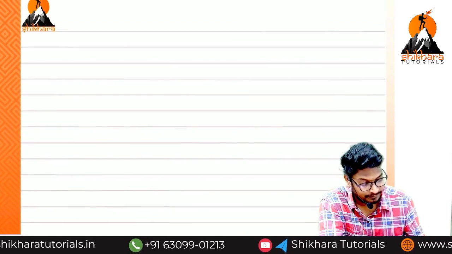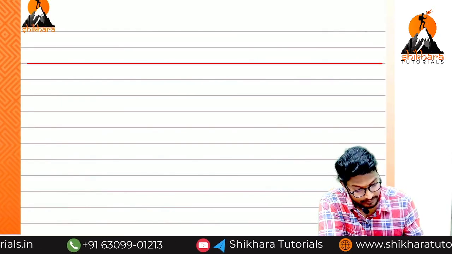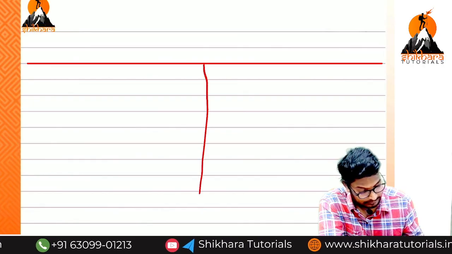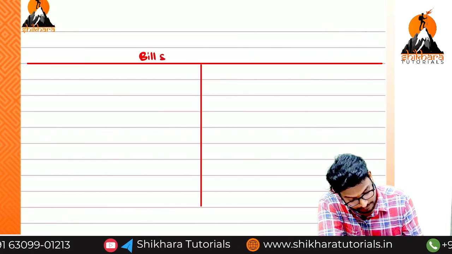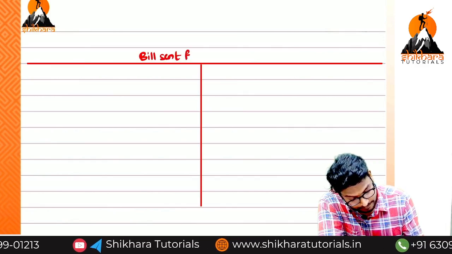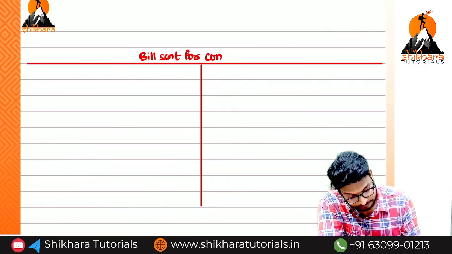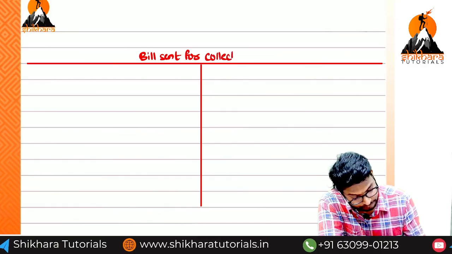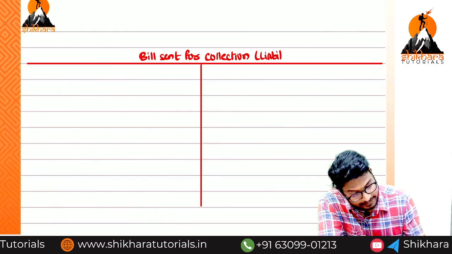What is the next one? Bills sent for collection, liability account.